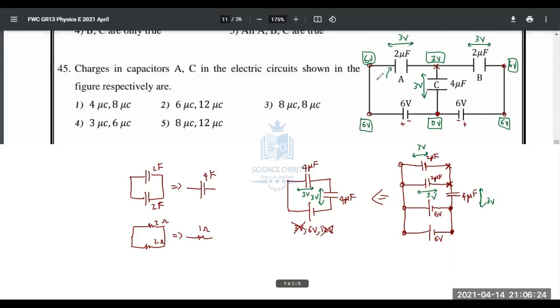For 2 microfarad, you will be using Q equals CV. So Q equals C is 2 into voltage is 3. Answer is 6 microcoulomb. And for this again, you use Q equals CV. C is 4, voltage is 3, final answer 12 microcoulomb. So across A it is 6 microcoulomb, that means the second one is the answer.